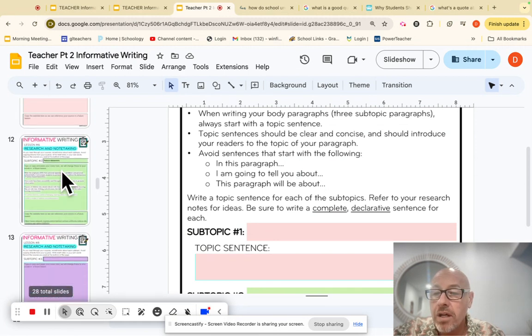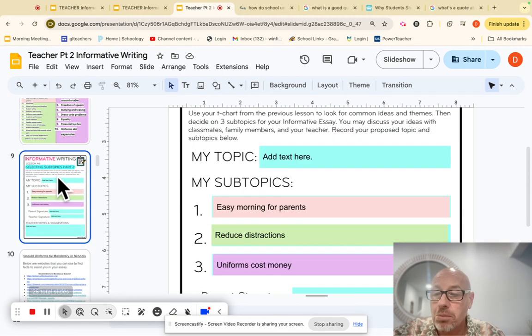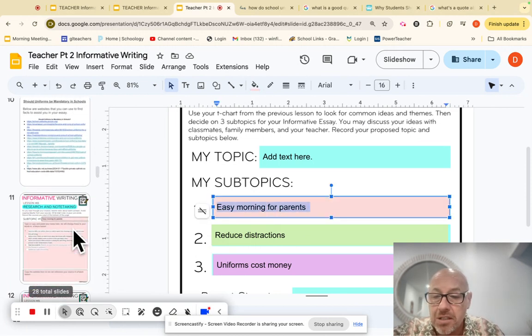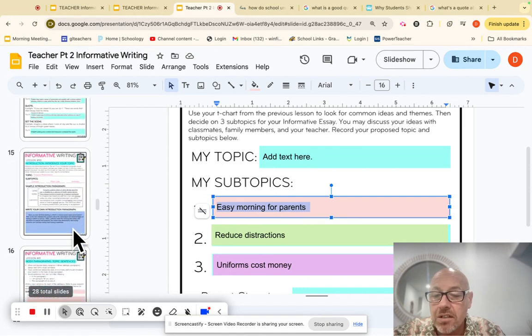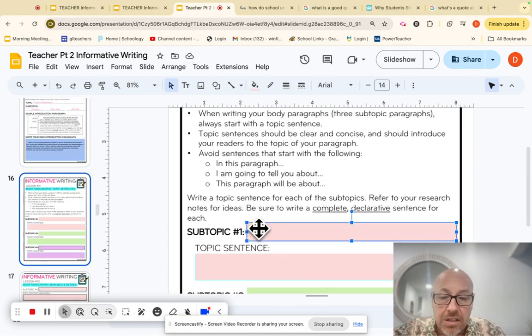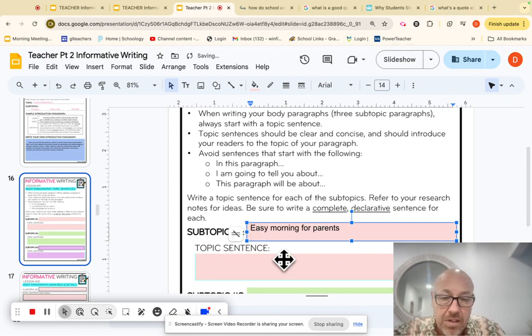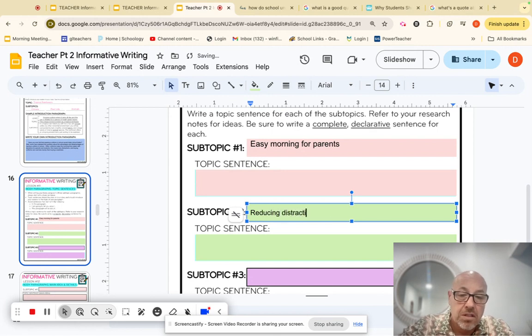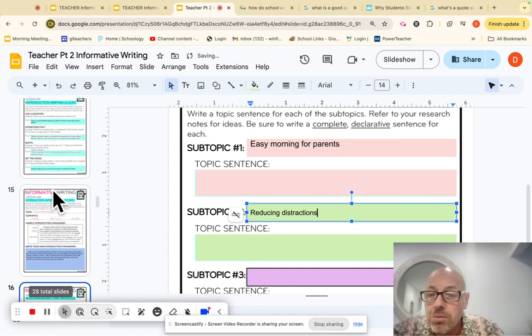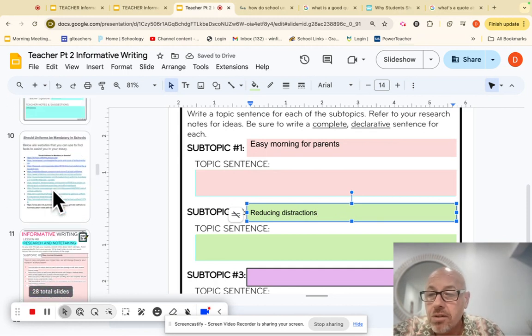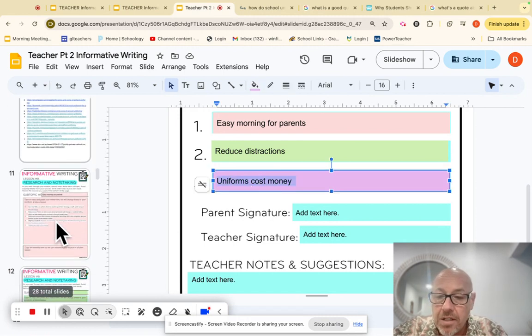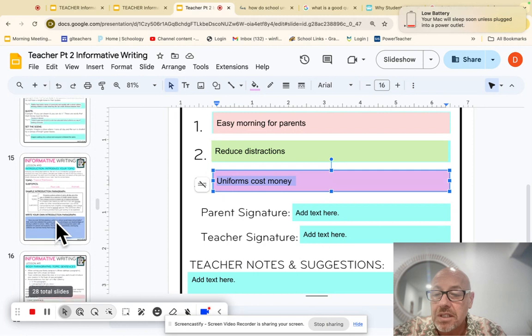First thing I want you to do, instead of on number 16, we're just going to go back all the way up to our subtopics, which is number 9. Grab these. Copy, cut, and paste. If you can remember what it is, then you can. So I'm now going to 16. This one was here. I happen to remember this subtopic number 2 was reducing distractions. Okay, now I'm going to go up to number 3 and grab it, which is going to be in slide 9. Uniforms cost money. Now I'm going to go all the way down here to number 16.